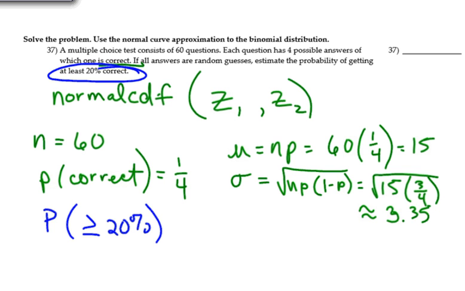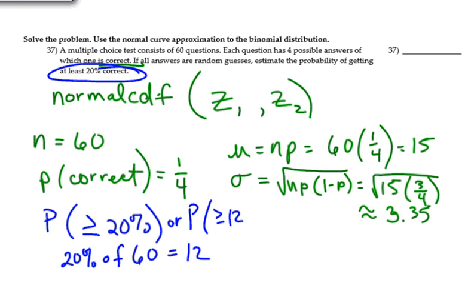So to do that, I'm going to take 20% of 60 and get a value for that, which is 12. So that tells me that if I get 12 or more out of the 60 correct, then I will meet that group. So that's the same as saying the probability of 12 or more.